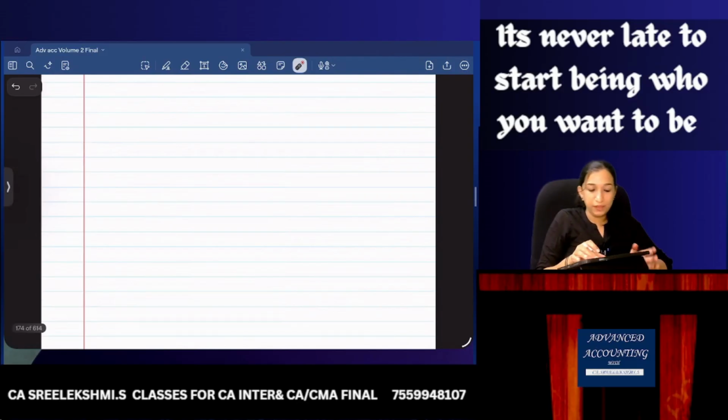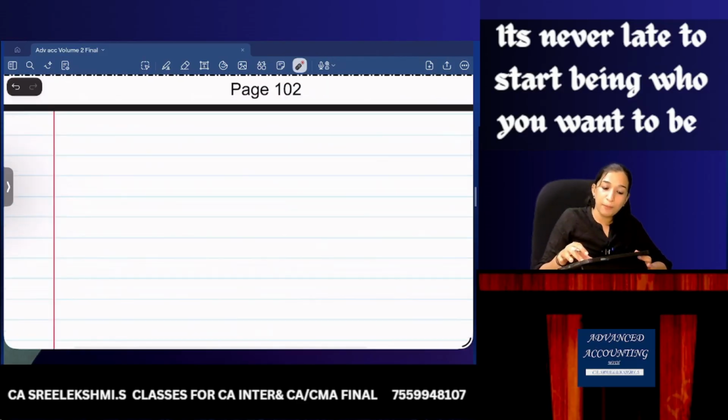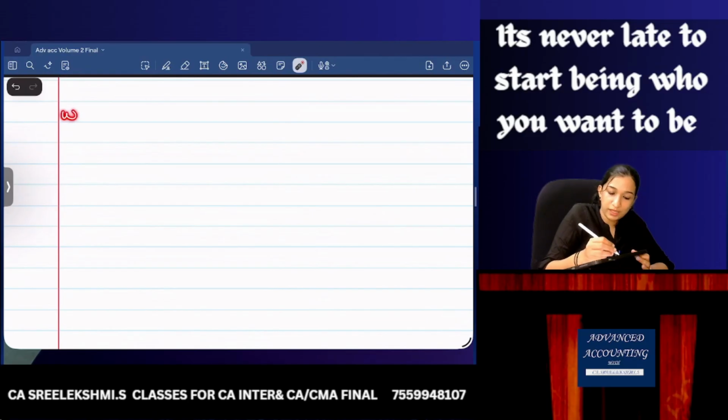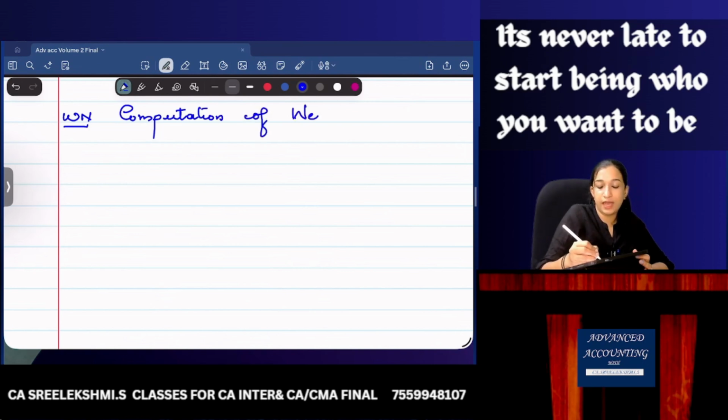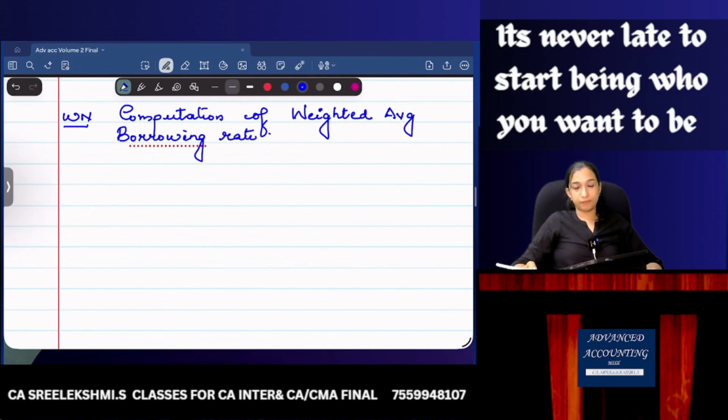Whenever there are multiple loans, your working note number 1 should be computation of weighted average borrowing rate.